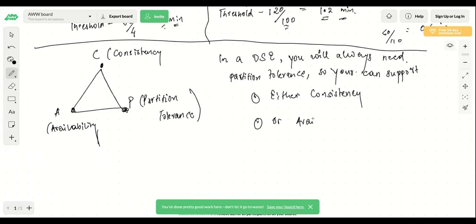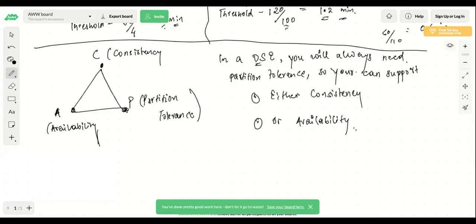In a distributed system environment, you can't get consistency and availability together. Mark my word, it's a distributed system environment. What does it mean? If it's a distributed system, then you will need partition tolerance for sure. So you can't get consistency as well as availability.